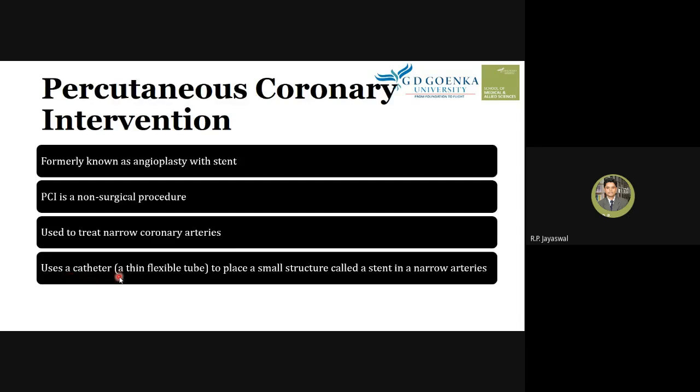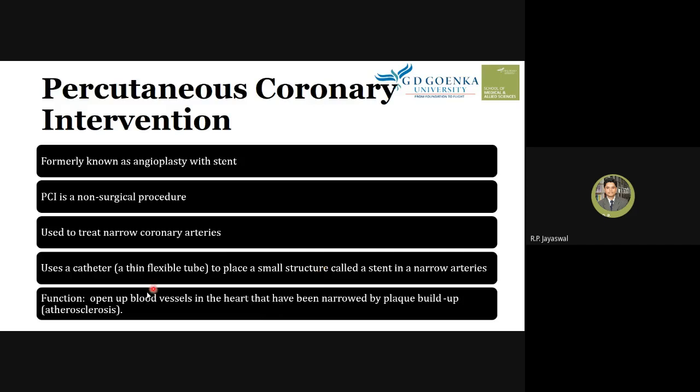It is used to treat narrow coronary arteries, and it uses a catheter, a thin flexible tube, to place a small structure called a stent. A stent is a small structure placed in a narrow coronary artery using a catheter. The function of percutaneous coronary intervention is that it helps to open up blood vessels in the heart that have been narrowed by plaque buildup. This is the application of percutaneous coronary intervention.